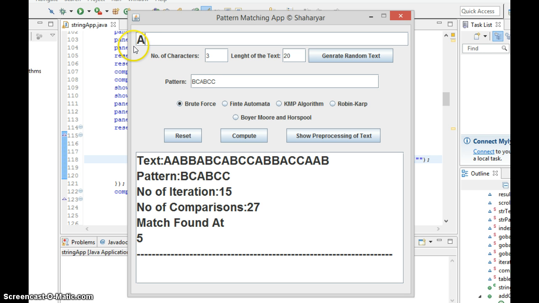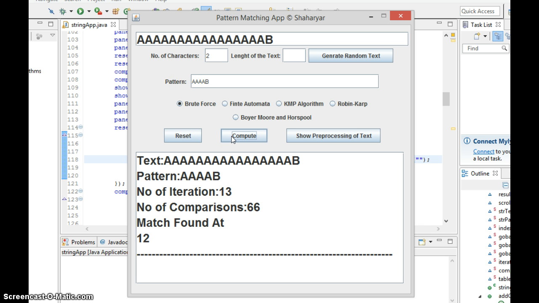Suppose I have a text like this, with 2 different characters, and I check for the pattern B. Let's compute it. The number of iterations is 13, which is n minus m, where n is the length of the text and m is the length of the pattern. The number of comparisons shows a huge rise. Match found at 12.